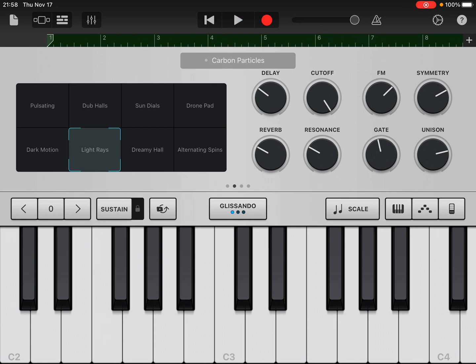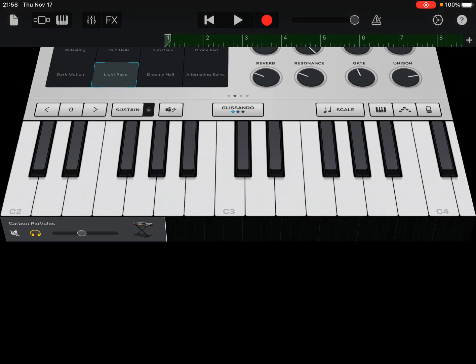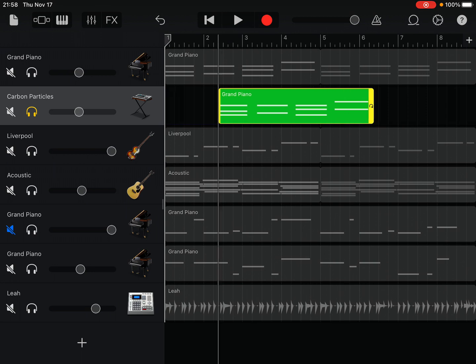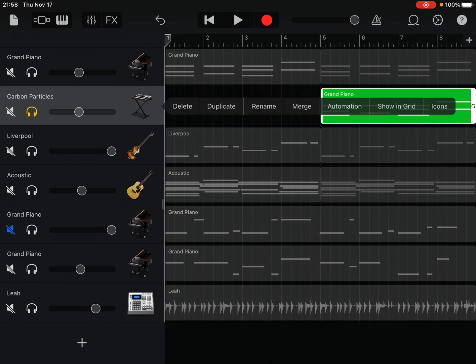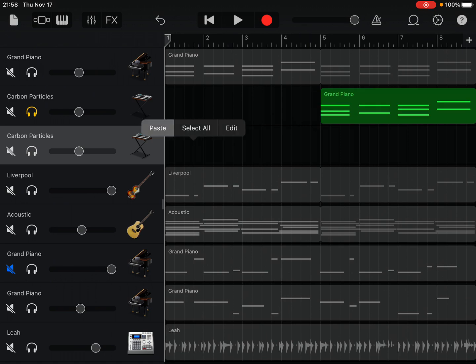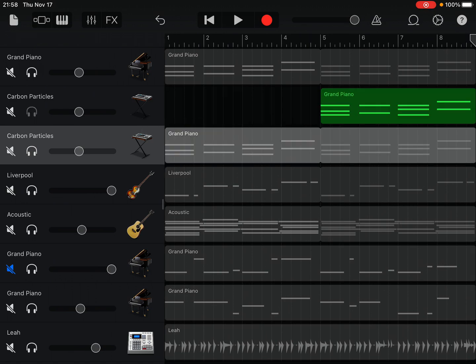You can really personalize it. Now that I have this, I feel like this is good to go. And I'm only going to incorporate this in the second half of this song. And we're going to do one more thing. We're going to duplicate this one more time. We're going to paste one more time the original keyboard we had.